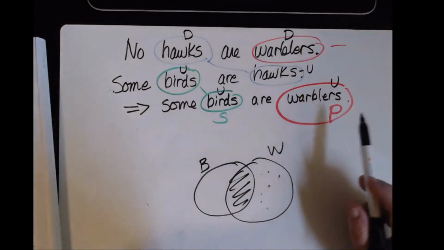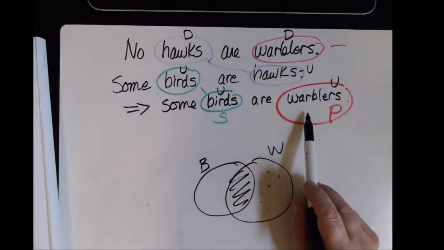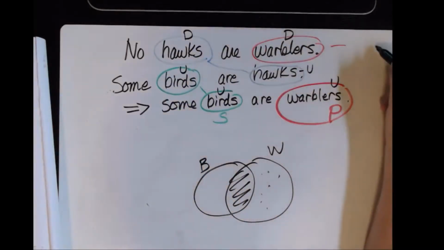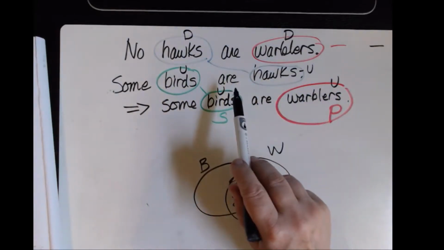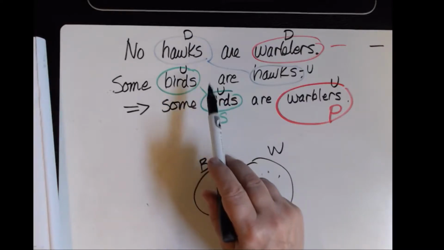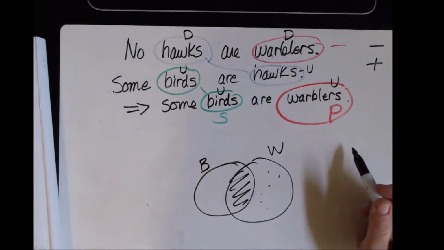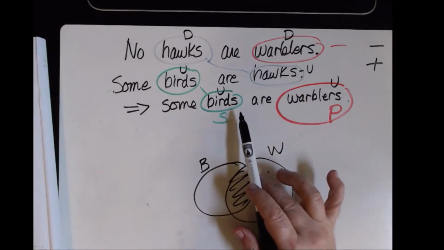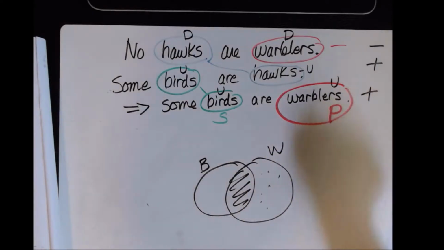As long as we're here, before we start looking at the rules, let's go ahead and look at whether our premises and our conclusion are affirmative or negative. No hawks. So I'm basically saying a negative thing. None of them are. So this is a negative statement. Some are hawks. I'm saying a positive thing about only some of them, but it is a positive thing. Birds do equal hawks. Some of them anyway. So that's a positive, an affirming statement. And what about the conclusion? Some are. Again, I am saying positively that some birds are the same as warblers. So that is a positive or an affirming statement.